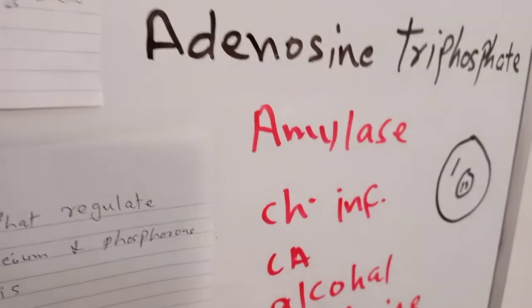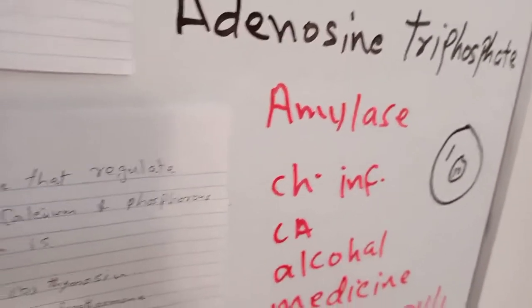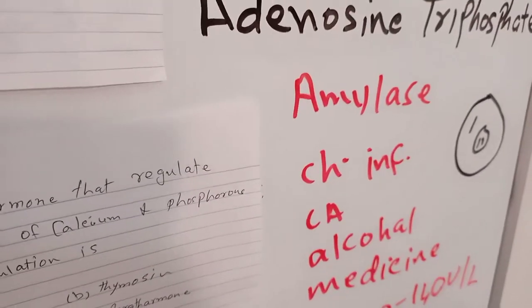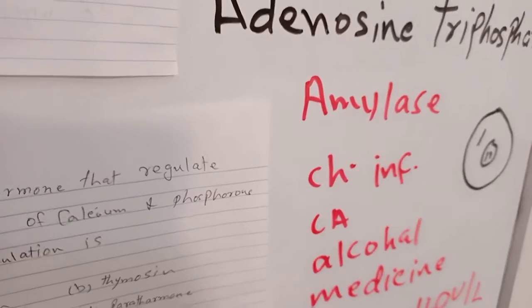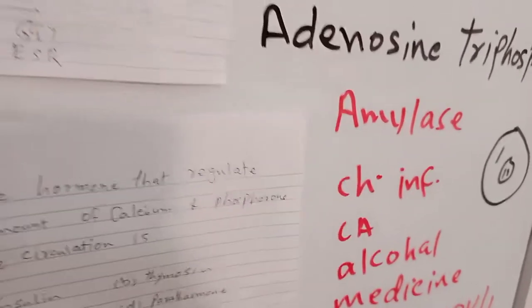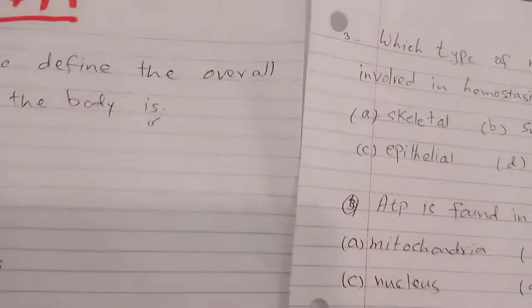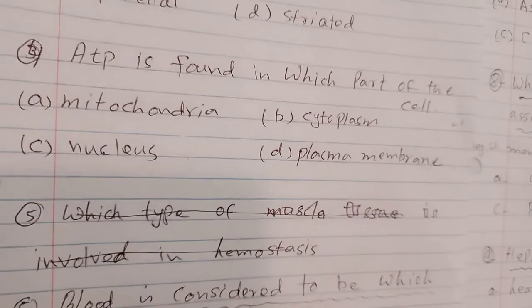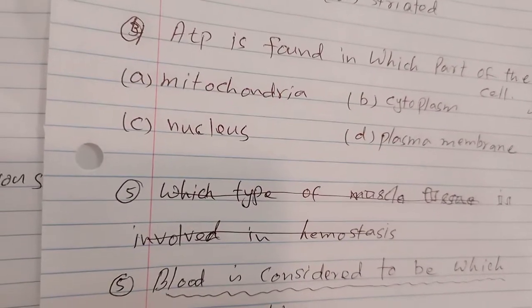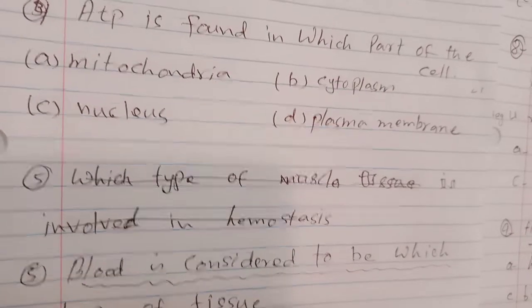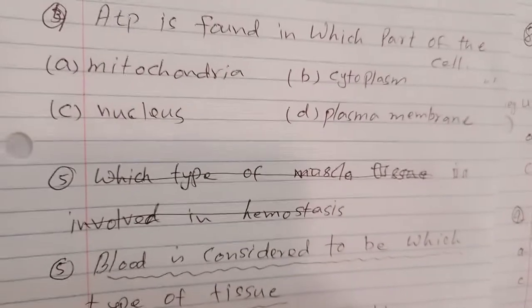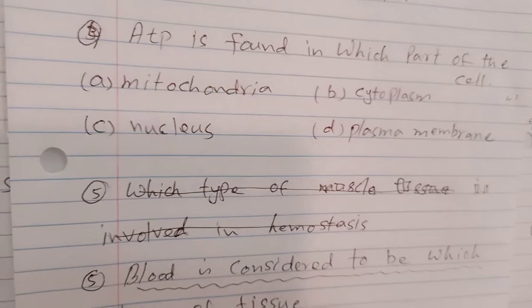This is a rod-like structure that provides ATP, adenosine triphosphate, and this is a source of energy. So that is present in the mitochondria. So the answer is mitochondria. ATP is found in which part of the cell? Mitochondria. A is the answer. Cytoplasm is this, that is a liquid part which is present between the nucleus and the cell membrane.